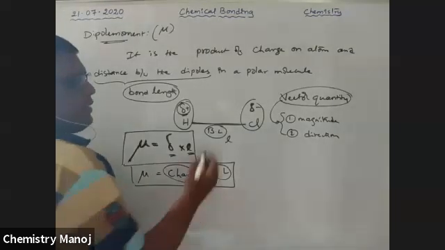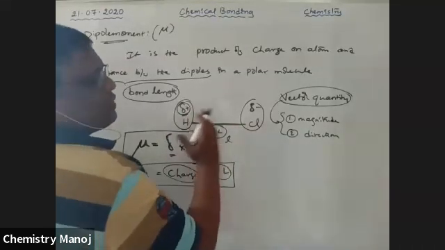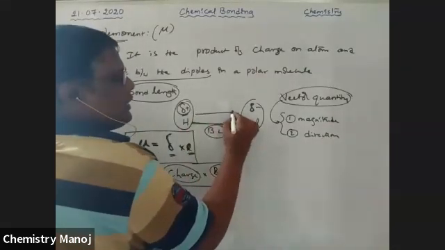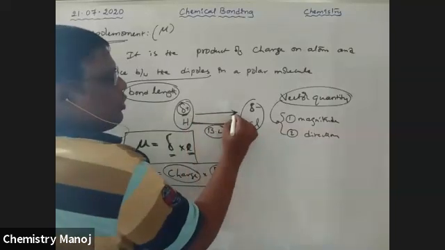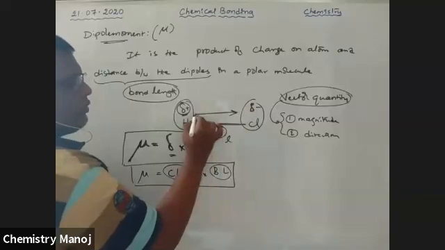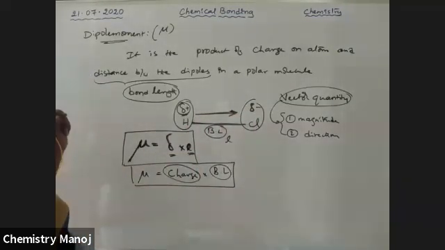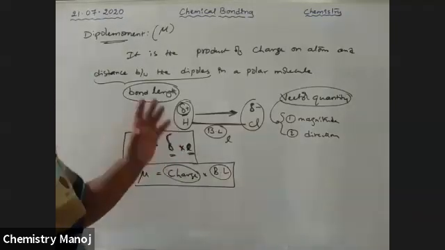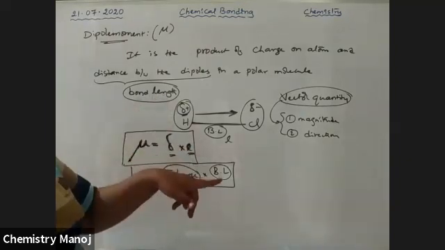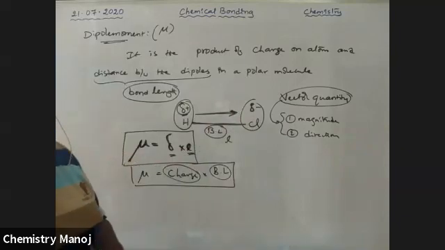Direction means here the electron pair is shifted from hydrogen to chlorine, slightly towards the chlorine side. That is the direction: hydrogen to chlorine, my dear boys. That means hydrogen is positive, chlorine is negative, so positive to negative is the way to express dipole moment. So the dipole moment has both a magnitude value, calculated with the help of this formula, and also a direction. The direction is positive to negative.